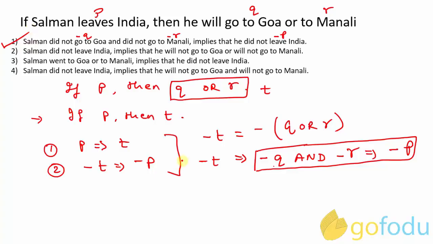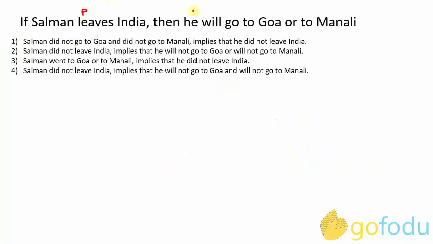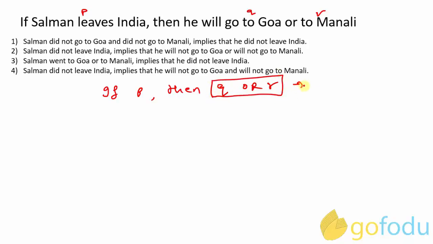But let us try to derive more implications for this particular question type. So considering again in terms of P, Q, R, we have if P then Q or R, right? Consider it as T. Now suppose I tell you that Salman leaves India and he did not go to Goa, right? So P is given as true and Q is negated here. What will be its implication?